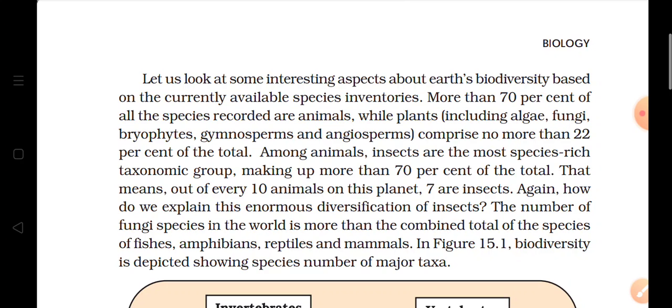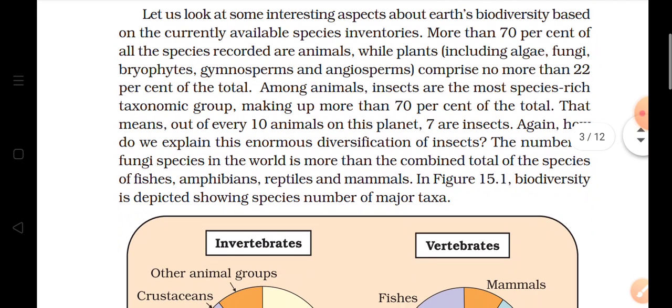Means phylum Arthropoda, to which insects belong, has the greatest number on this earth. Why is there such enormous diversification of insects, why are there more insects on the earth? Because insects are able to survive in extreme conditions also, and that's why their number is more on the earth.